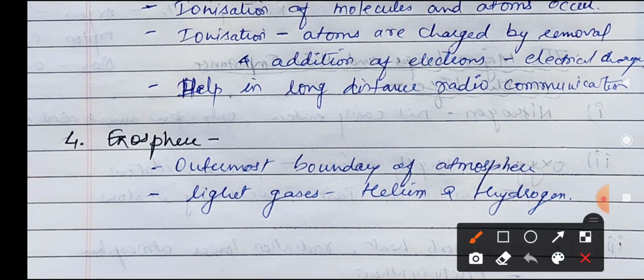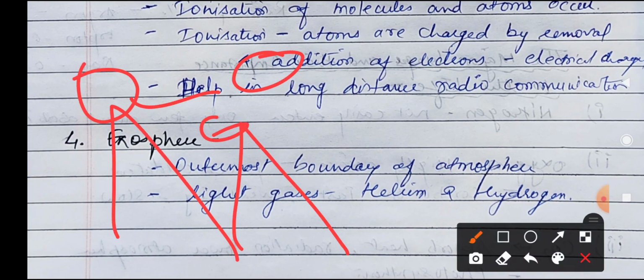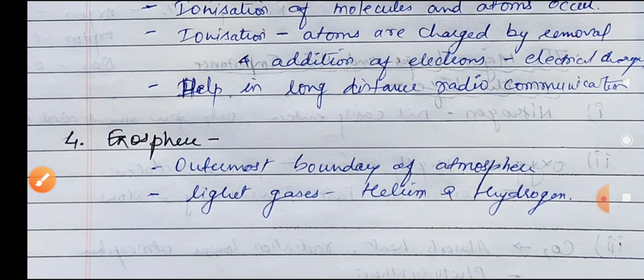Then it also helps in long distance radio communication. Most of the radio stations and satellites are available here, because of that the transmission of signals happens from here. It also helps in this.